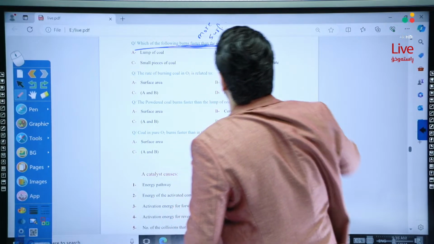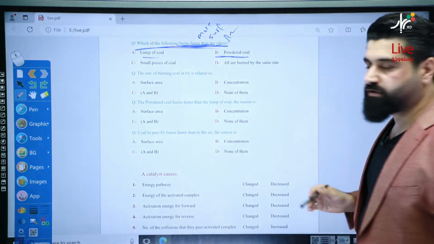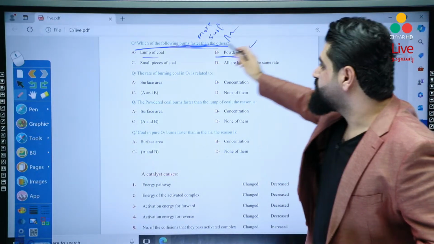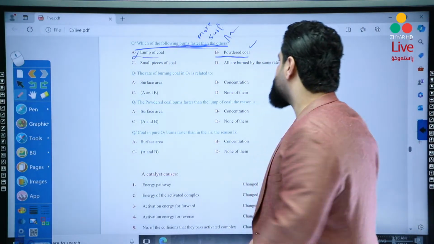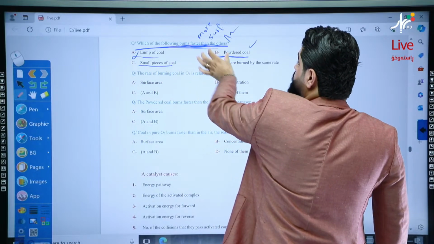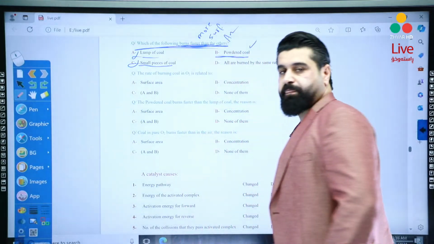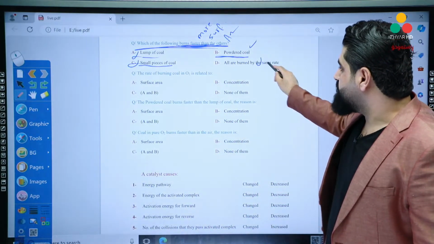A compared to B: which one provides more surface area? Of course, B. So forget about A. And compare B with C, small pieces of coal. Of course, this one provides more surface area. They all burn at the same rate? It's impossible.